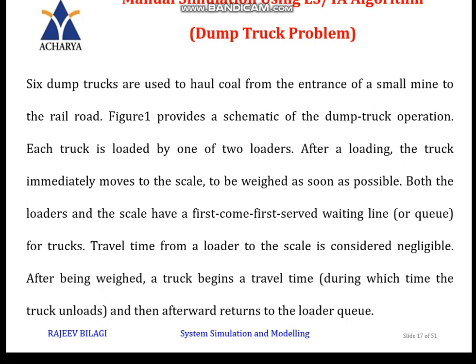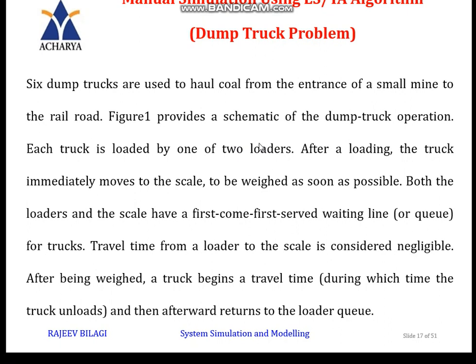Assume that there are six trucks used to carry coal, or to shift that coal from one place to another place, and the initial conditions are given in diagram 1. So here there are two different loaders.